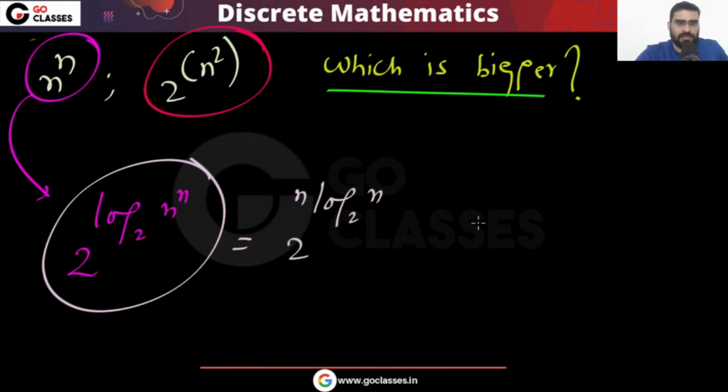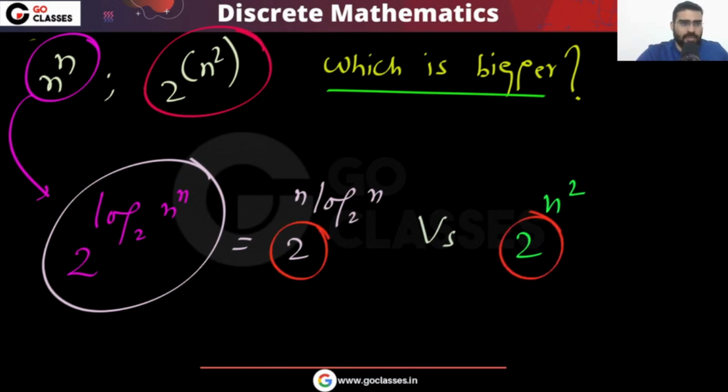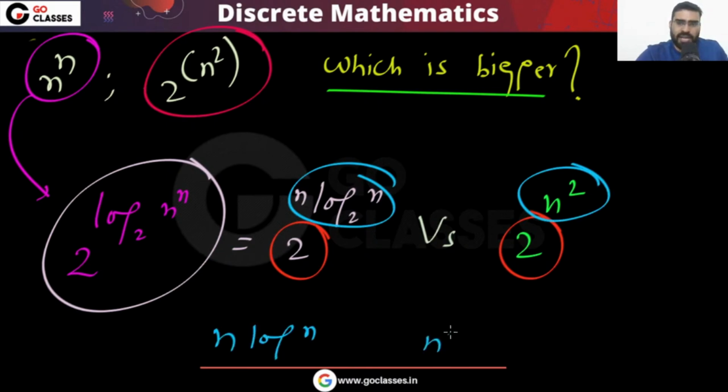Now what do you have to compare? You just have to compare this versus 2 power n square. Now the base is same. You remember, now the base is same. All you have to compare is n log n and n square. Tell me, which is bigger? N log n or n square? You can clearly see that this is bigger. Very easily you can see this is asymptotically bigger.